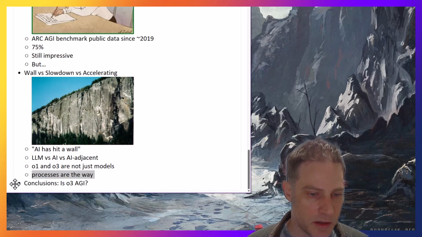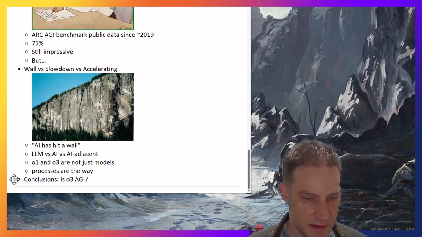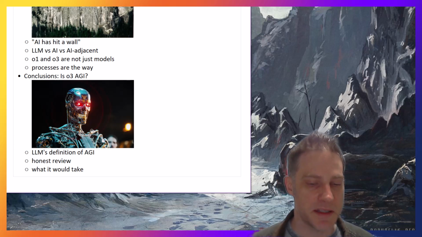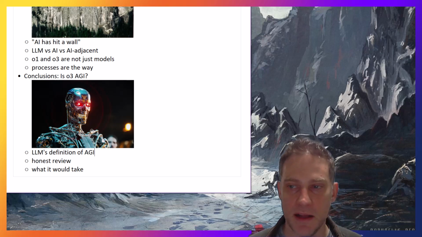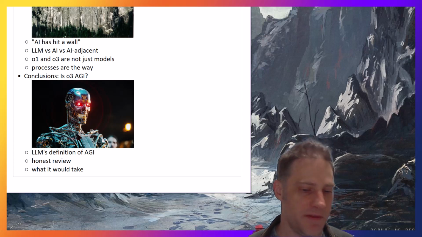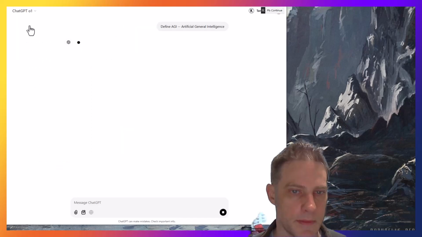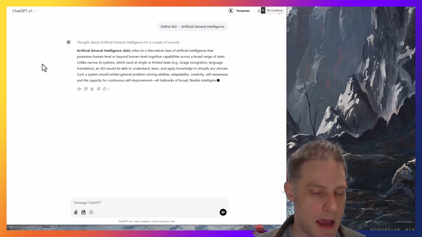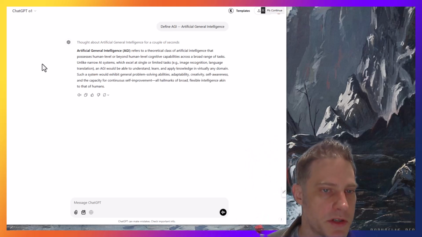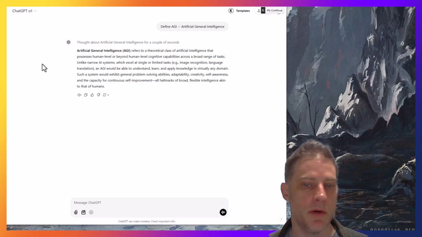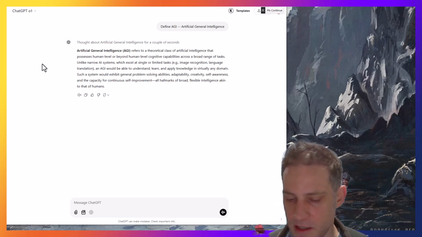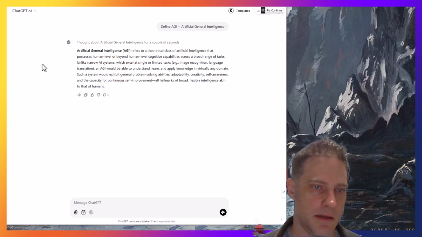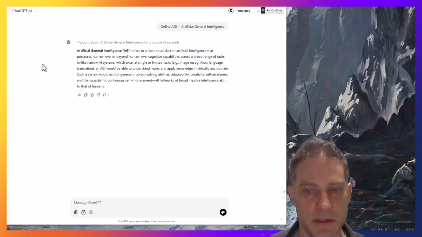Okay, so conclusions. Is o3 AGI? Hopefully by now you can probably tell my answer is generally no, but let's first take a step back and look at an LLM's actual definition of AGI itself. So I'm using o1, and this is to try to not move the goalposts too much here, because I think there's goalposts moving in both directions. And I think I heard somebody call it a jagged AGI, where it's good in some areas and not good in others, which is kind of oxymoronic, to be honest, because it's supposed to be a general intelligence.